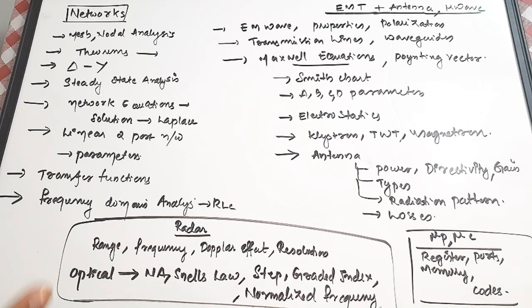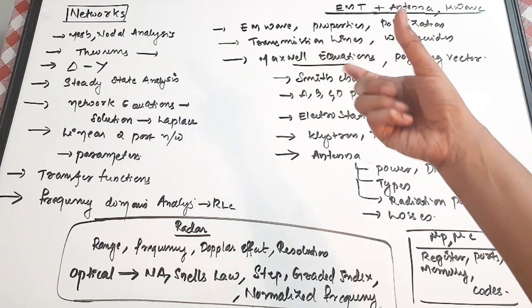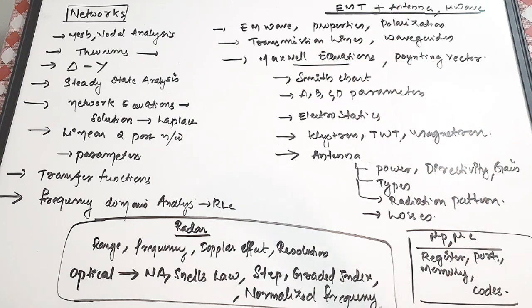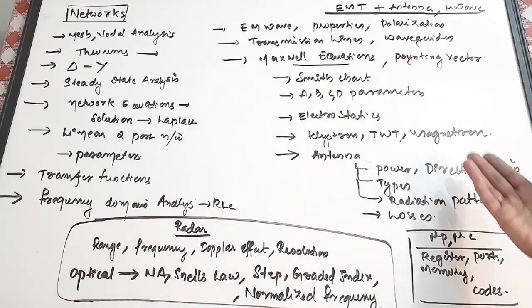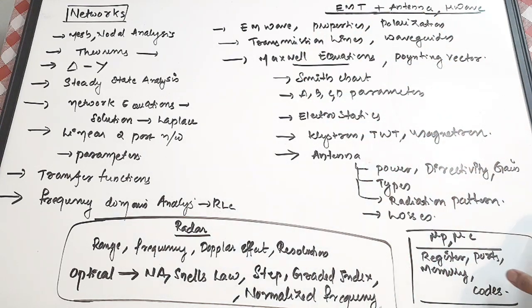EM wave properties are very important. Then polarization and velocity are also very important, especially for waveguides. There are various types of waveguides, and for EM waves, skin depth is also very important. I have done a separate video on EM waves, please do watch it. I've included all the important topics there.